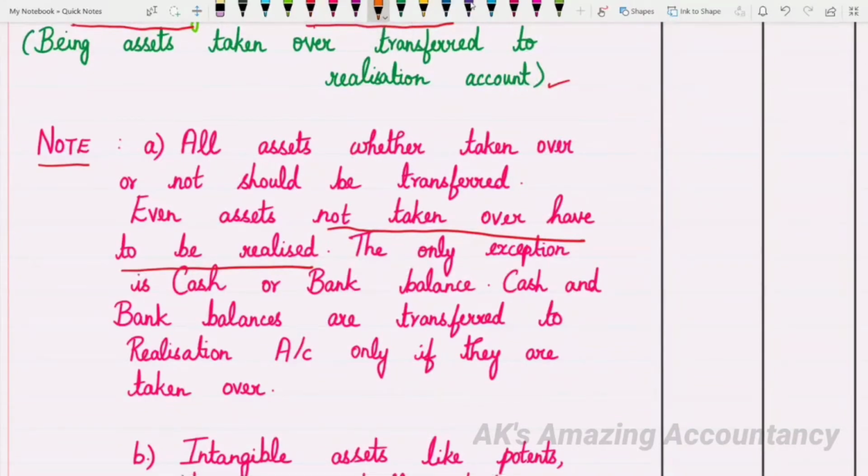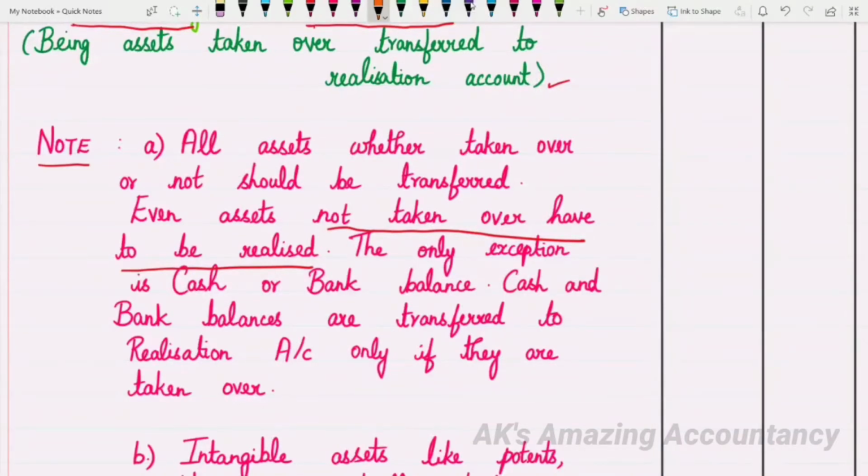But here is an exception. The exception is cash and bank balance. The only exception we have here is cash and bank balance. I hope you are able to understand why cash and bank balance can be exempted. The reason is that when the assets are realized, the assets are going to get converted into cash. What do you mean by realizing the assets? Selling the assets. So when you sell the assets, the assets will be realized and you will get cash in return.